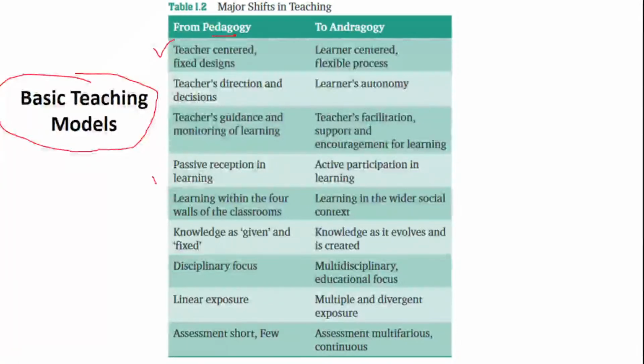What is the role of the student? The student over here is a passive recipient. Students do not have a major role to play; they are passive listeners. Learning happens here within the four walls of the classroom. Knowledge is given and fixed, in the perennialist form. Disciplinary focus: the best point is that it inculcates discipline in the students. Linear focus, meaning it is one way. Assessment is short and few. So that is how the pedagogical model of teaching was built.